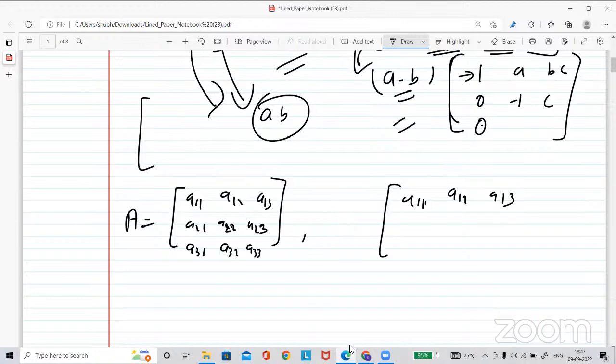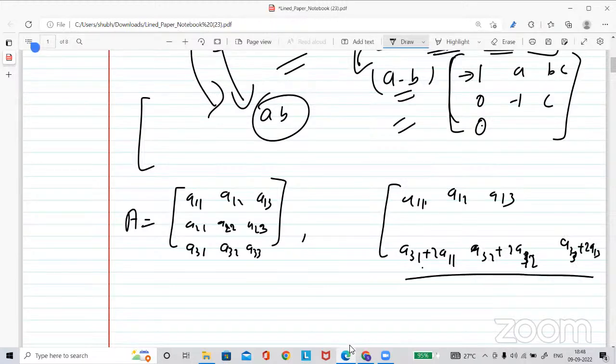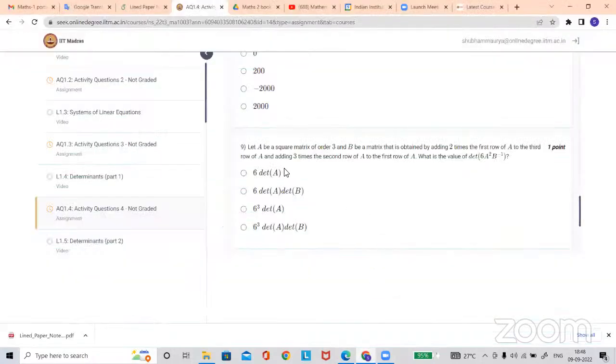And this is A31 plus 2 times A11, A32 plus 2 times A12, like multiply with 2 and then add to the third row. So I am doing here, as you can see, A33 plus 2 times A13. I just multiplied by 2 and added here. So now we obtained this. And what is the next one?